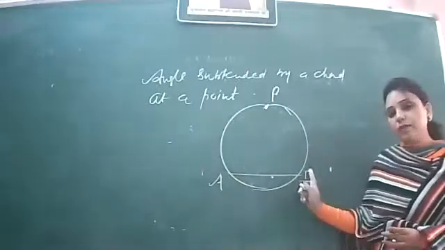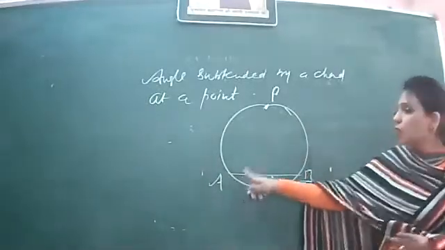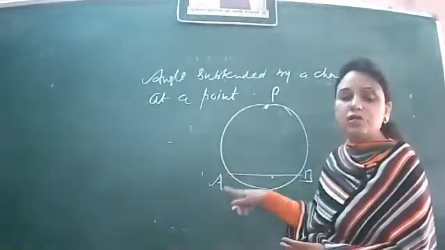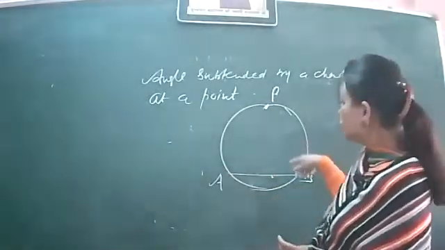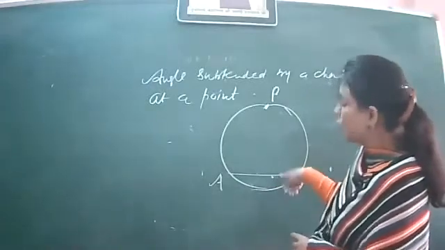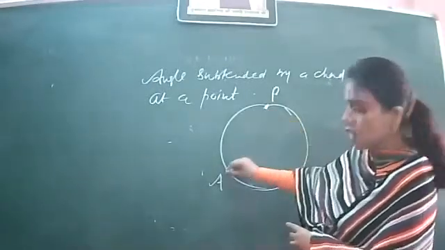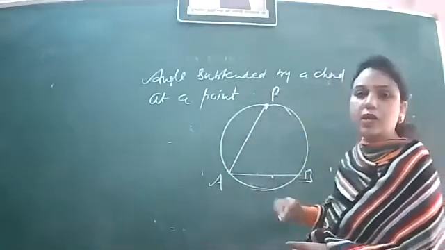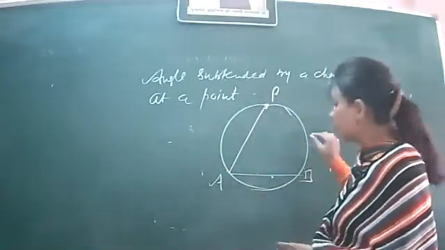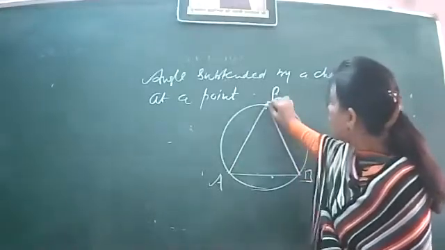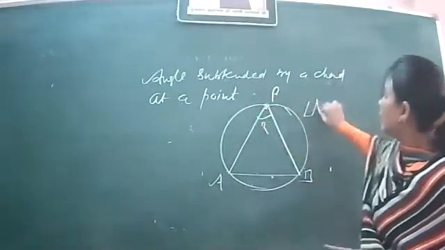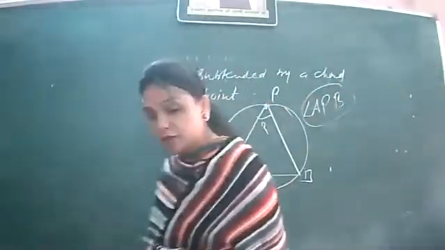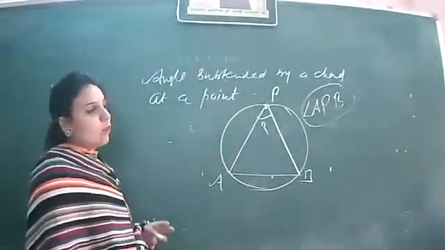Whatever chord is there, look at its endpoints and join those endpoints to the point where the angle is to be identified. We want to know the angle of this chord with the point P. So taking A and going in the direction of P, starting from B, going in the direction of P, we will get angle APB, and this is the angle that the chord AB makes at the point P.